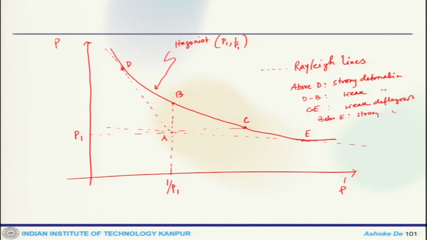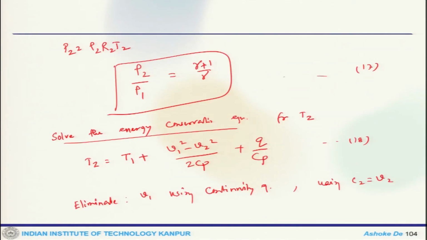C, E is weak deflagration, which is often observed in the system, and the burned gas velocity is subsonic. Point E is the lower Cj point, sonic velocity, not observed, and below this point is strong deflagration, which is supersonic and not observed.